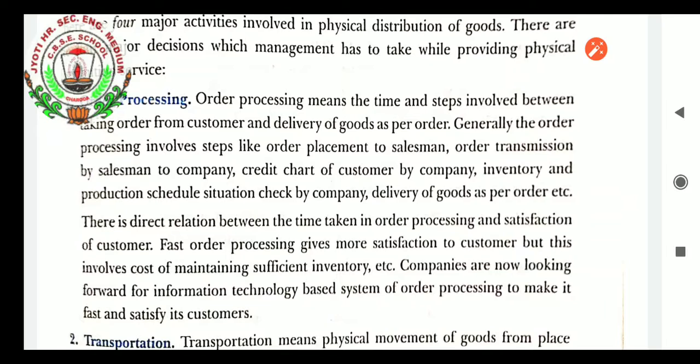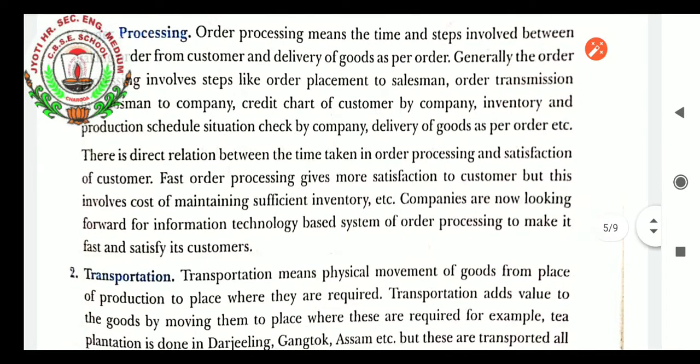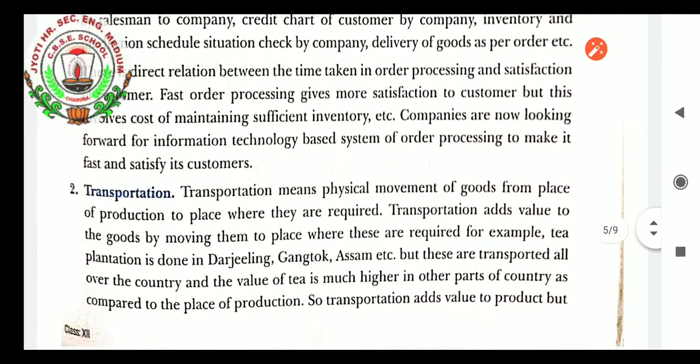Order transmission, as you all know, has online processing, how it is done after getting the order from the customer. There is a direct relation between the time taken in order processing and satisfaction of the customer. Fast order processing gives more satisfaction to the customer, but this involves the cost of maintaining sufficient inventory, etc. Companies are now looking forward to information technology based systems of order processing to make it fast and satisfy their customers.